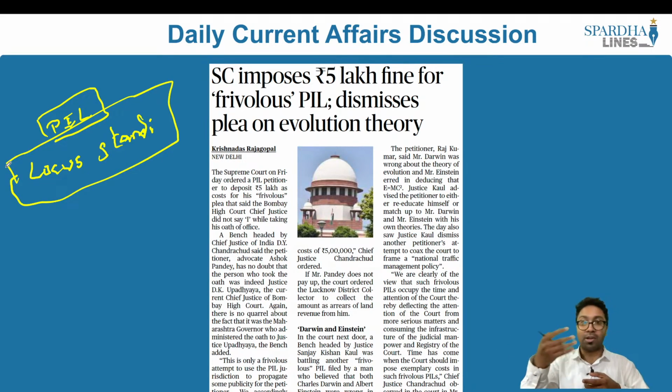Then we also have atrocities on women. We also have maintenance of heritage and culture. We also have food adulteration issues that are coming up. In all these cases, public interest litigations have been accepted by the courts in our country. But what this article is primarily speaking about is the frivolous public interest litigation.